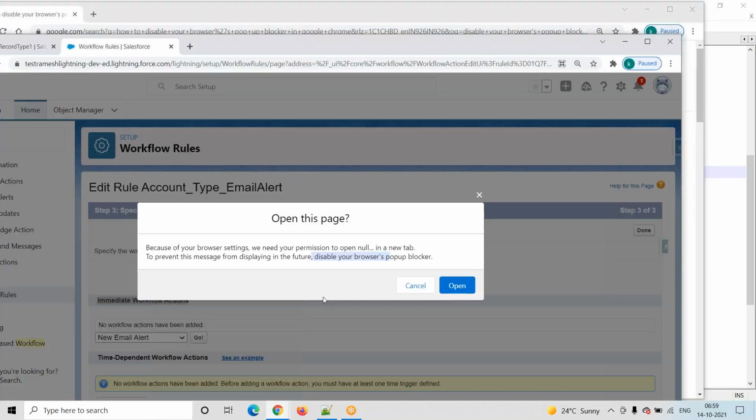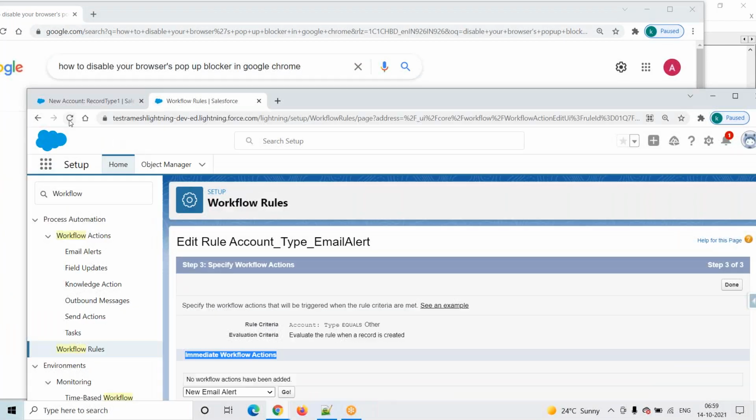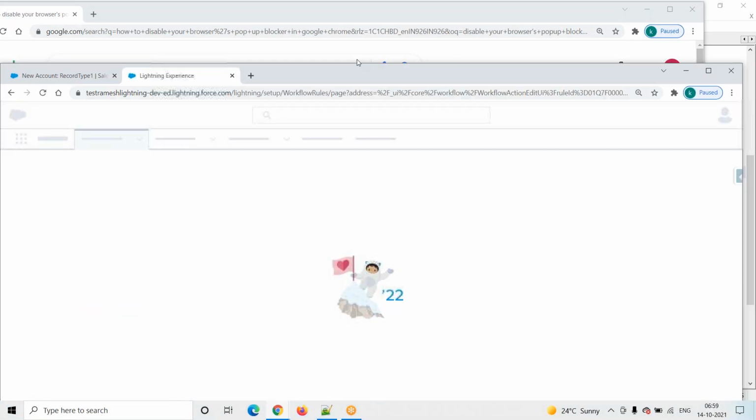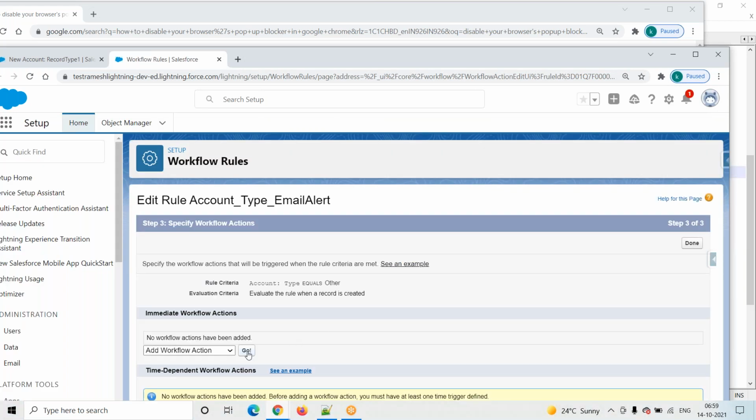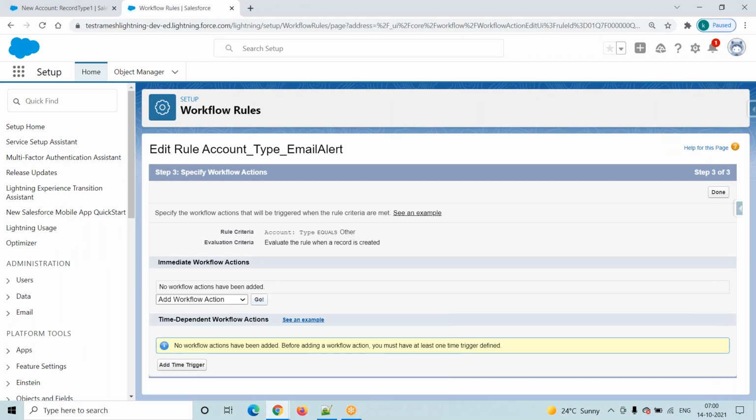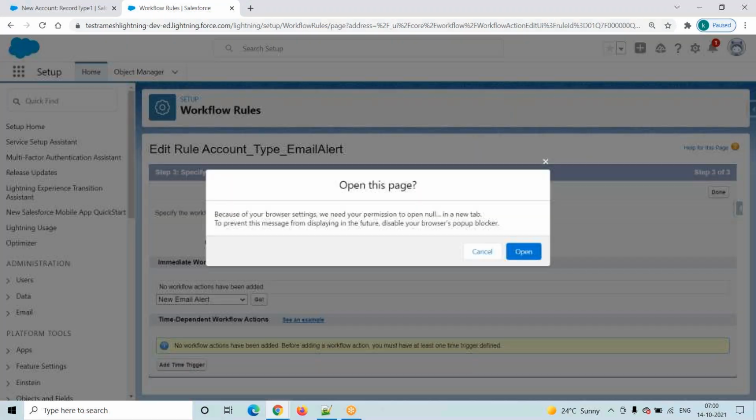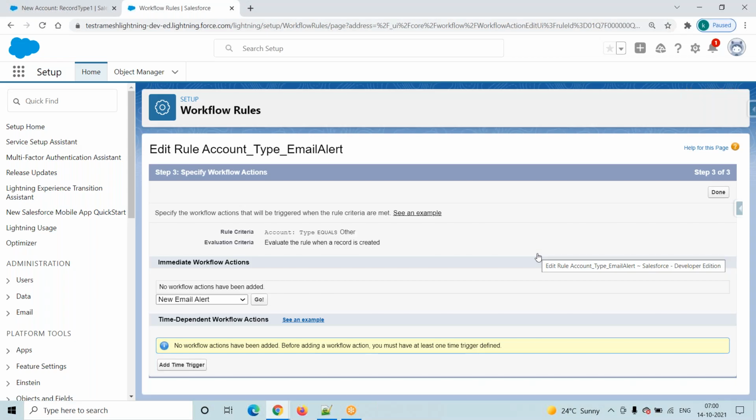Now coming back here, refresh this one. Click on this go button. Oh sorry, email alert. Click on this go button.